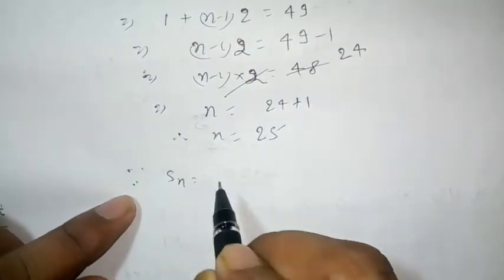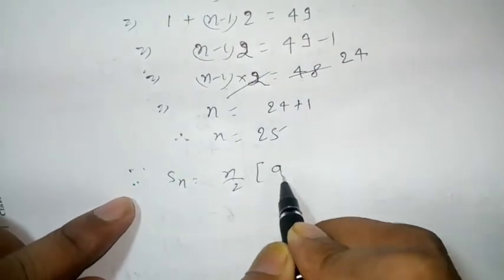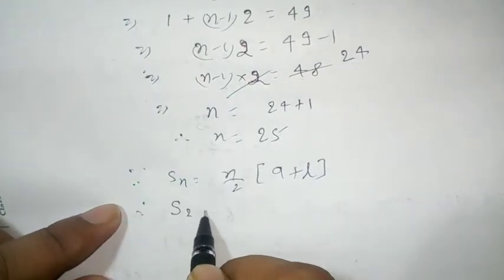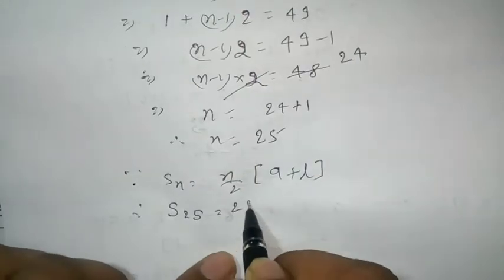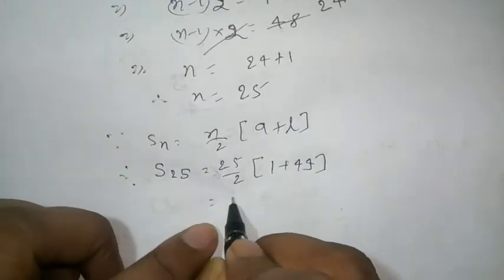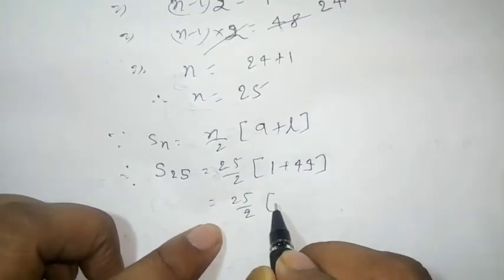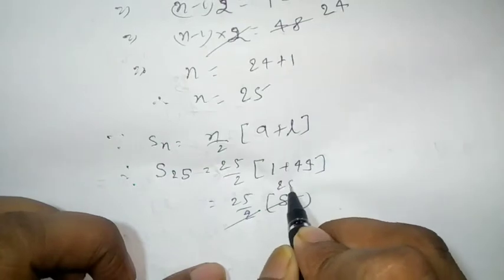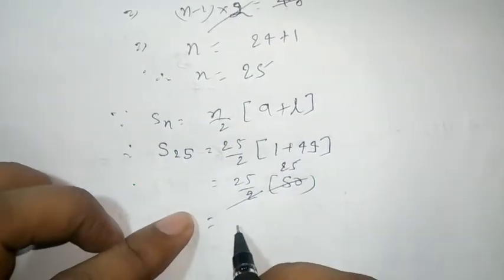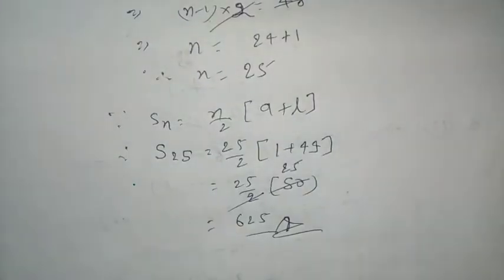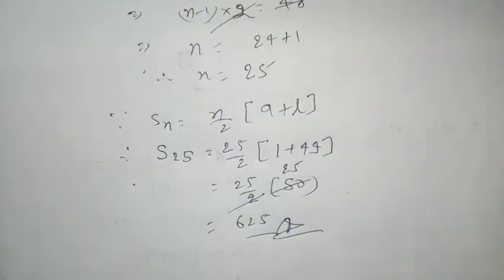Now because Sn is equal to n by 2 into A plus L, therefore S25 is equal to 25 by 2 into A, 1 plus 49, that is 25 into 50 divided by 2, then we get 25, therefore 25 into 25 is equal to 625. This is your answer.